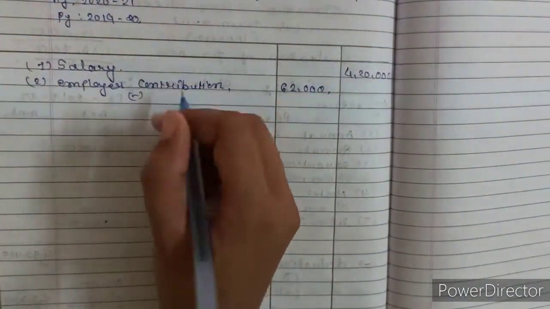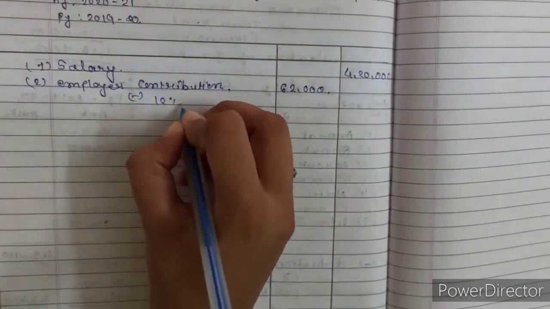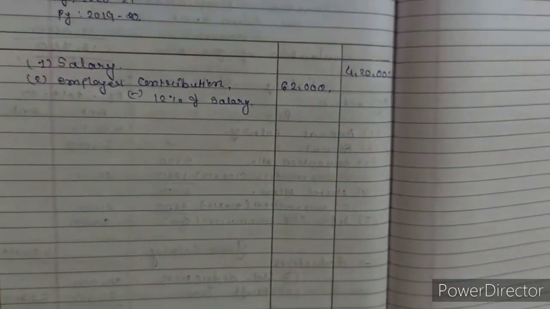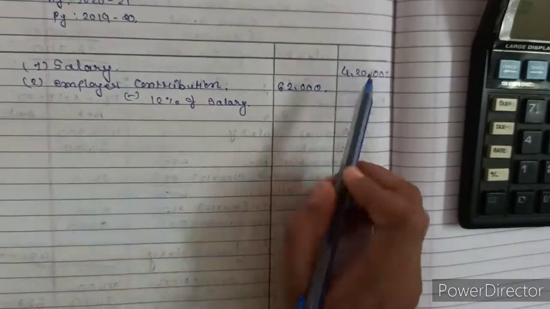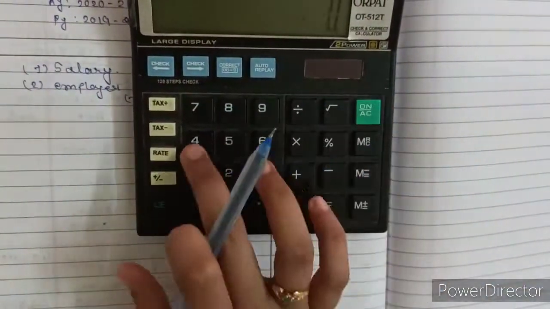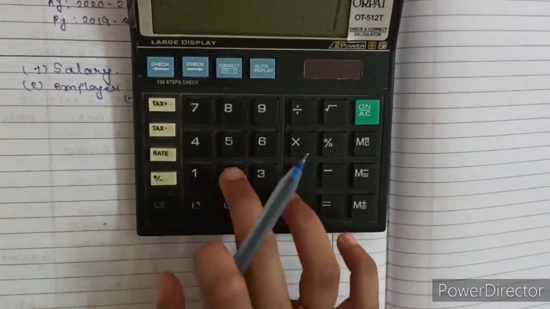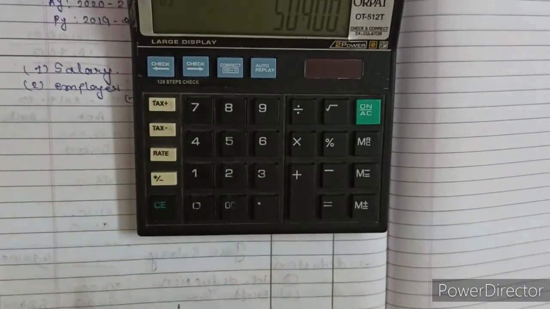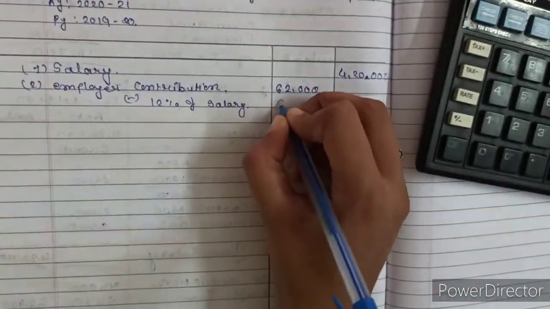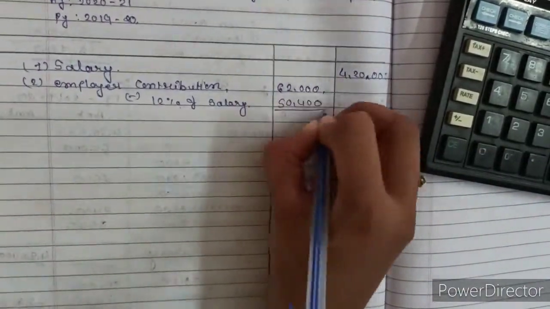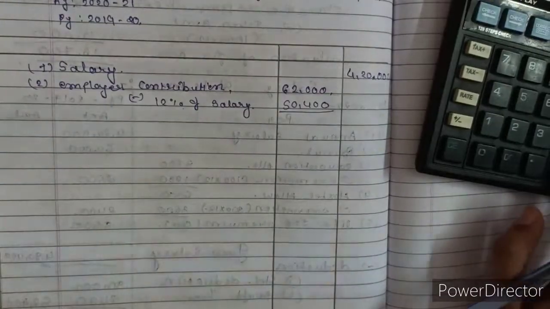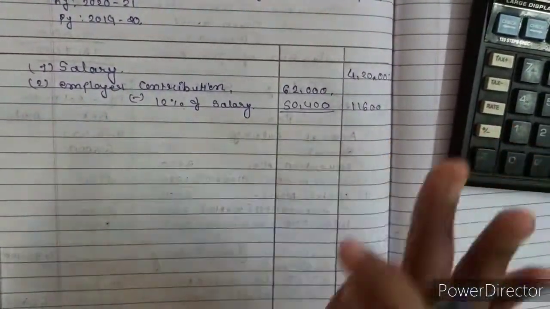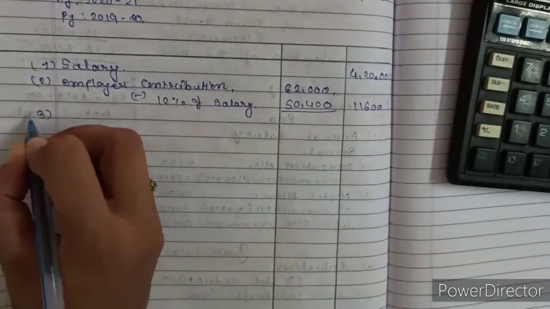Up to 12% of the salary it is exempt. Salary means basic salary, 4,20,000 at 12%, so 50,400 is exempt. So minus 50,400. The remaining amount, 11,600, is taxable.